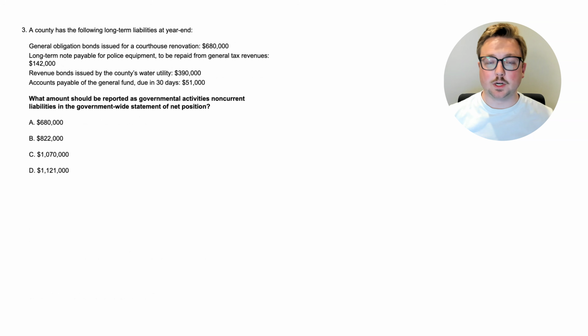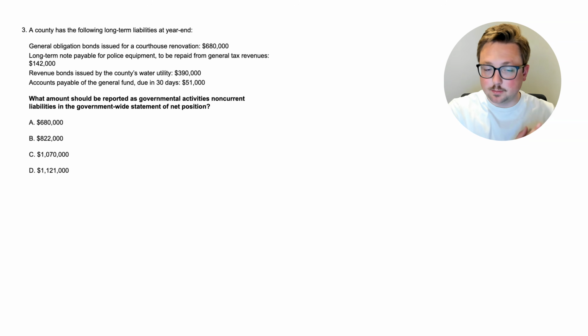All right, here we are at question 3. What amount should be reported as governmental activities, non-current liabilities in the government-wide statement of net position? Let's go up to the top. A county has the following long-term liabilities at year-end. They have general obligation bonds issued for a courthouse renovation for $680,000. They have a long-term note payable for police equipment to be repaid from general tax revenues for $142,000. They have revenue bonds issued by the county's water utility for $390,000. And they have accounts payable of the general fund due in 30 days for $51,000. So again, what amount is going to be the governmental activities, non-current liabilities?